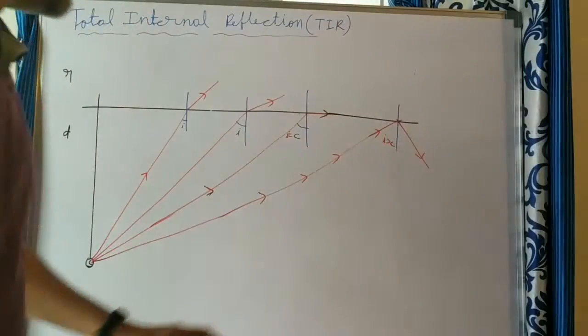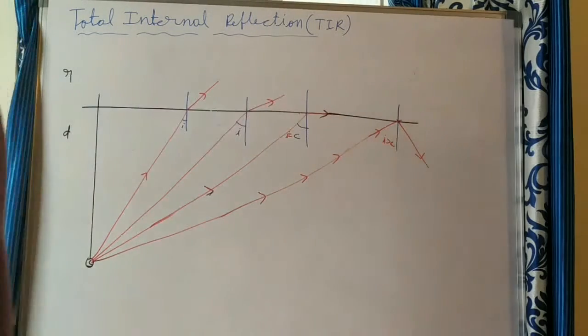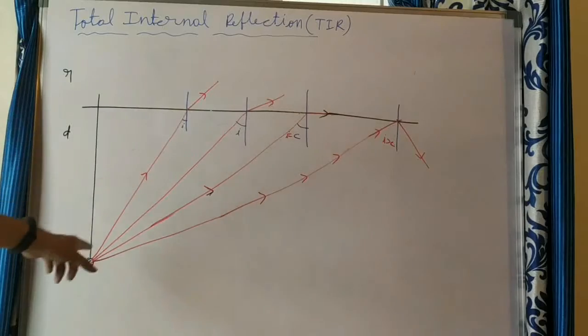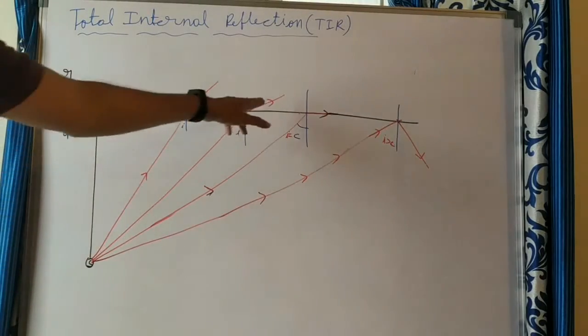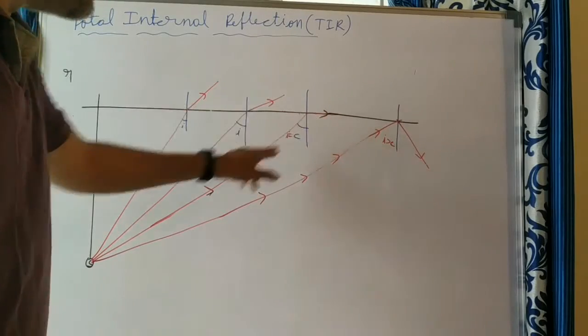From this, what can you say? A source of light, or you can take a fish, is placed inside a denser medium like water, and this bulb will be visible up to this distance only. Suppose a person is here, you can see the bulb, and here also you can see it properly. But the person here is just able to see the bulb.